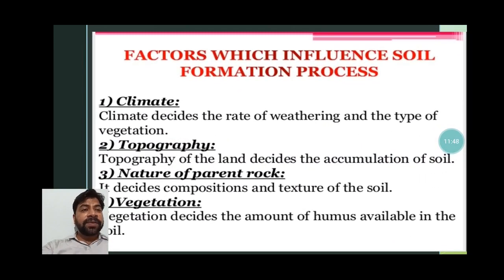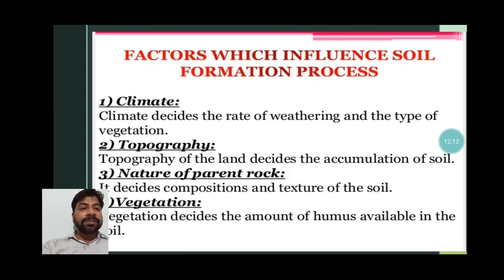Factors which influence the soil formation process: first, the climate. Obviously climate decides which type of soil will form. Okay, when we talk about the hot desert climate, that climate decides which type of soil will form over there. Hot, dry and arid soil is formed over there.